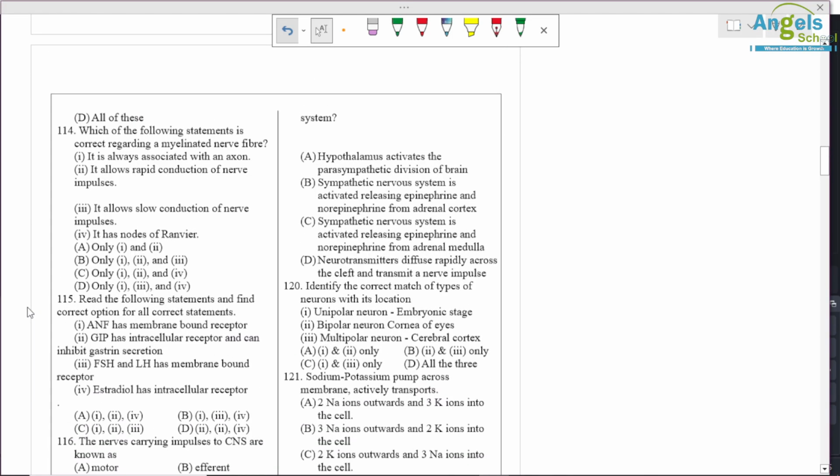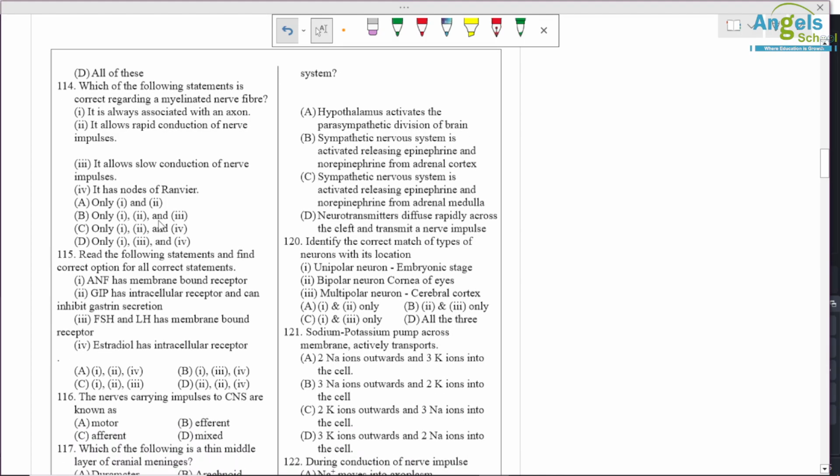Question number 114. Which of the following statements is correct regarding myelinated nerve fiber? It is always associated with axon. It allows rapid conduction of nerve impulse. It allows slow conduction of nerve impulse. It has a node of Ranvier.